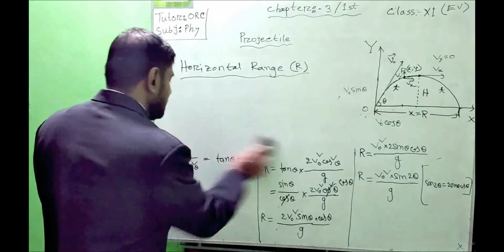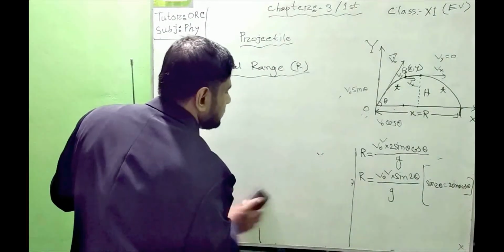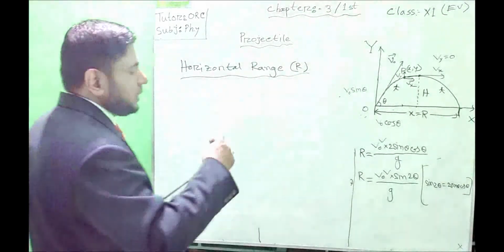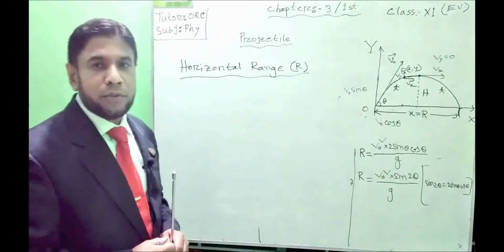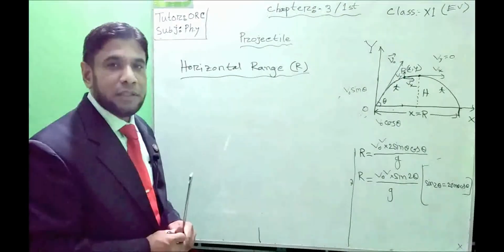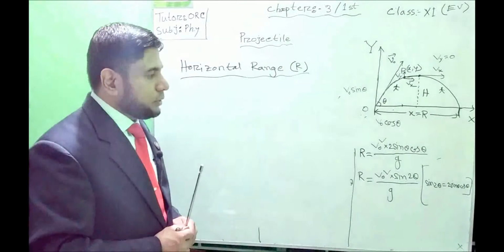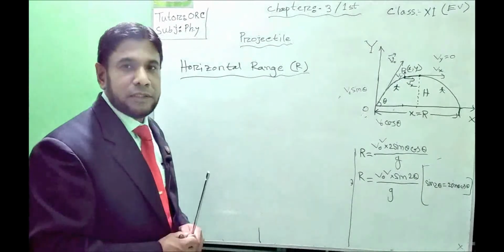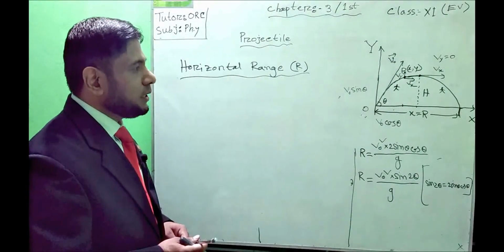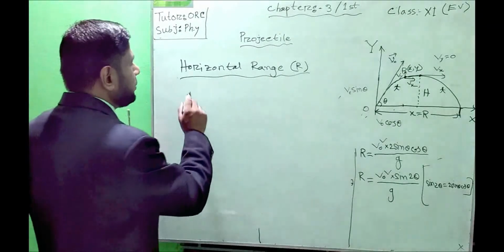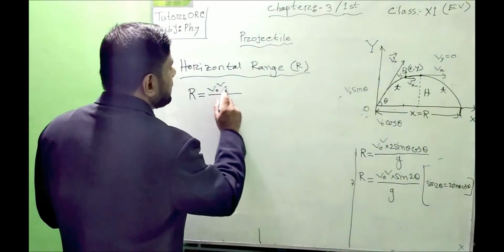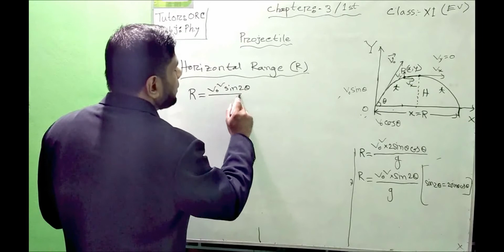We can write it in this way: maximum horizontal length. Students will also face this as an understanding-based question. So first of all, a student must write the equation of the horizontal length of a projectile. We know that the horizontal length of a projectile is R equals v naught square sin 2 theta by g.